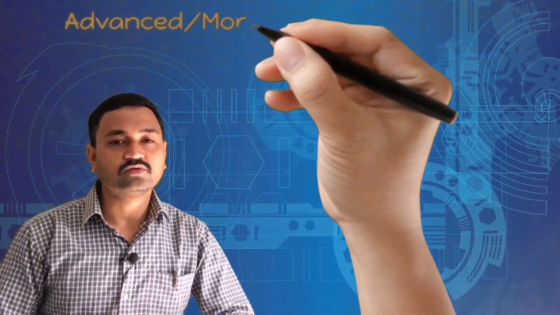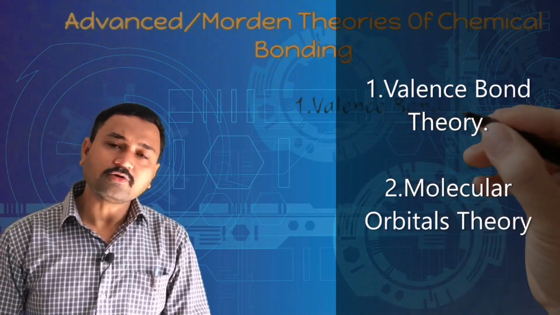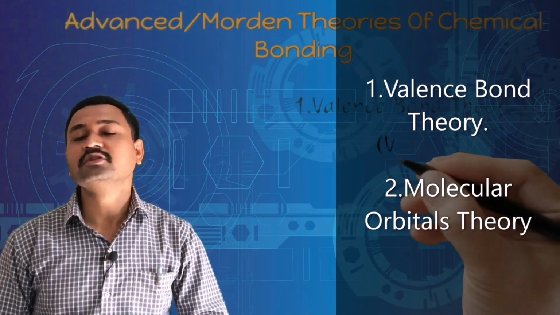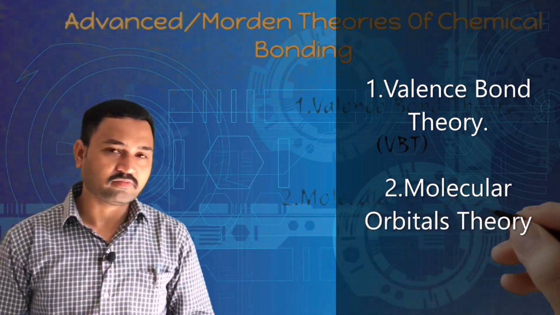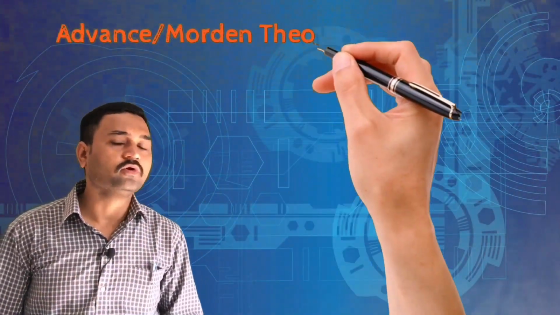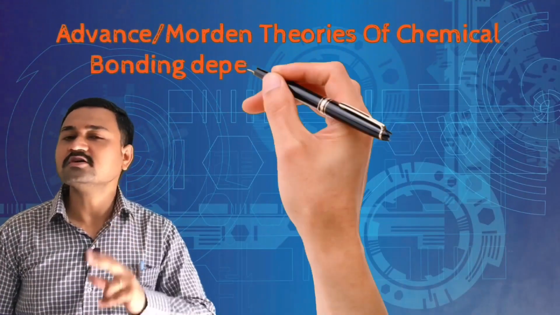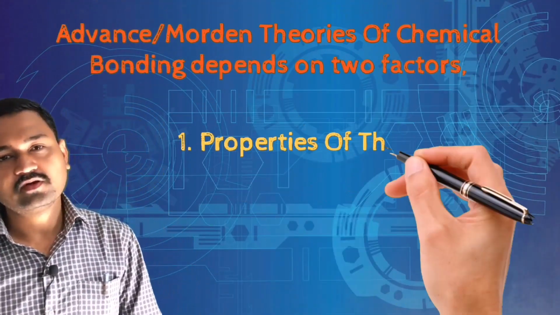After certain discoveries, two important modern theories were developed. Out of that, the first one is the valence bond theory that we are going to learn in today's lecture, and the second one is the molecular orbital theory. These advanced theories to know the nature of the chemical bond depend upon two important factors. Now, which are the two important factors? The first factor is the properties of the compound, that means molecules and the ions.